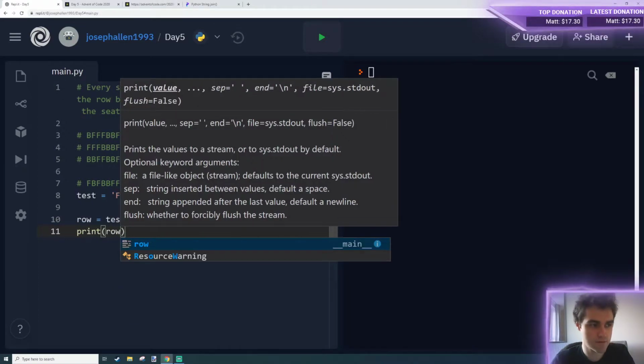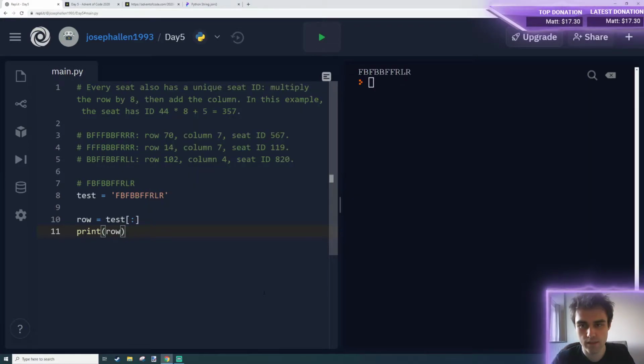Print row. So that's the whole thing. We don't want the whole thing though. We don't want the last 3 characters. So I can do count up to -3. Did I miss one there? That looks about right. I'm just going to check. Slicing up to, no, okay.